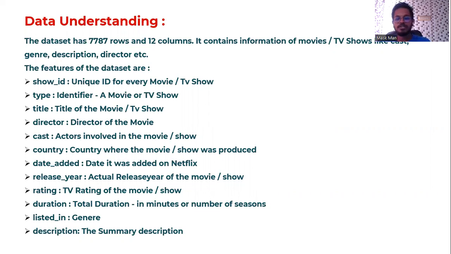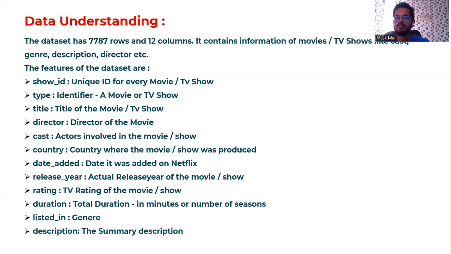The features of the dataset are show ID, which is a unique ID for every movie, and type, which means it is a movie or a TV show, and the title of the movie, and director, who is the director of the movie, and cast, meaning the actors involved in the movie or TV show, the country where the movie or show was produced, and date added, meaning the date it was added on Netflix, and the release year, meaning the year the movie or TV show was released, and rating, the TV rating of the movie or TV show, and duration, the total duration.